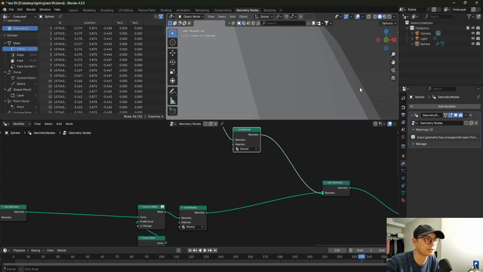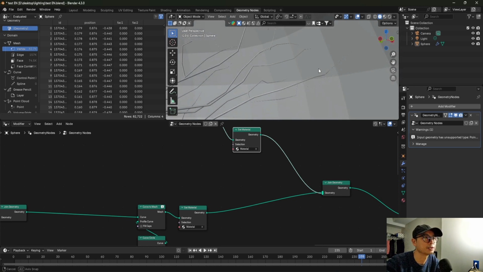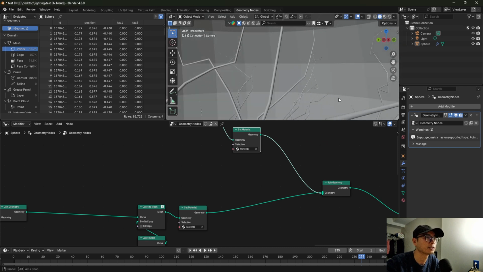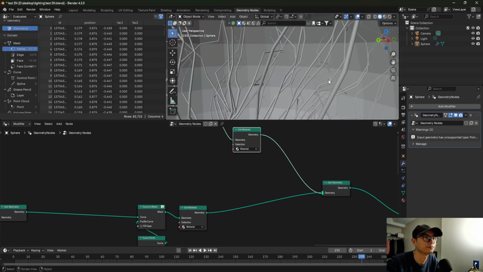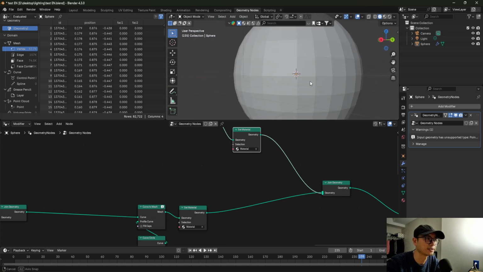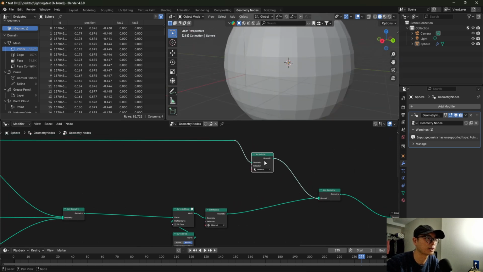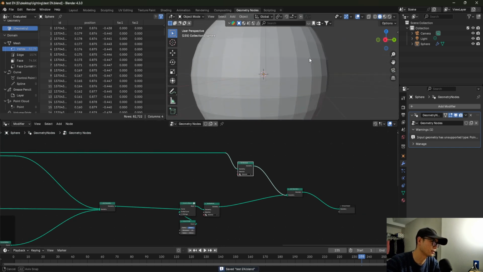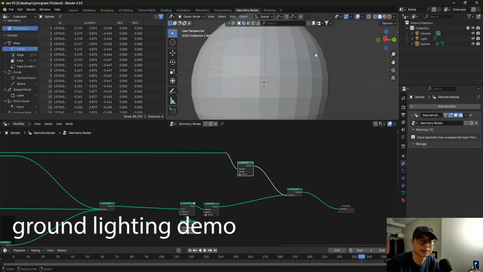And let's go inside. You can see all the ends of the lighting are connected to the ball. And outside you can't see any lighting. So this is the correct result. So this is the first effect, the lighting in the glass ball.